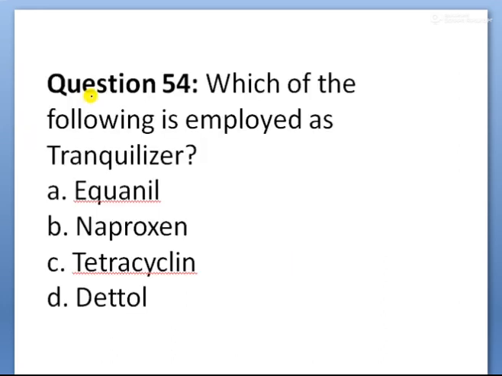Next, which of the following is employed as a tranquilizer? Tranquilizer means the chemical compounds which are used for the treatment of stress, and mild and severe mental diseases, children. These are tranquilizers. Equanil is used as a tranquilizer to control depression and hypertension. That's why one example of a tranquilizer is Equanil.